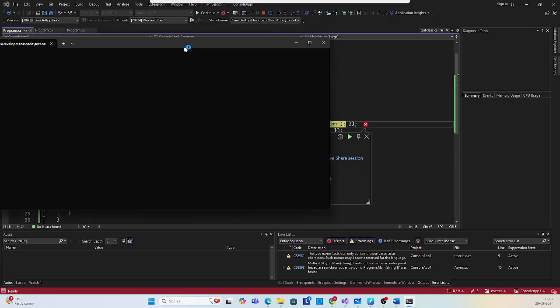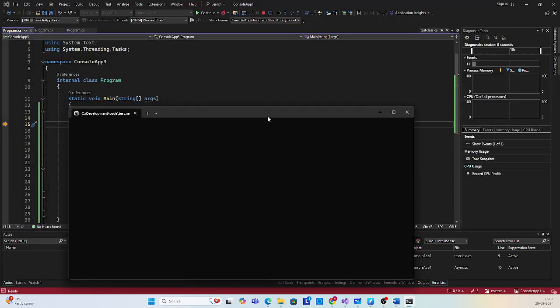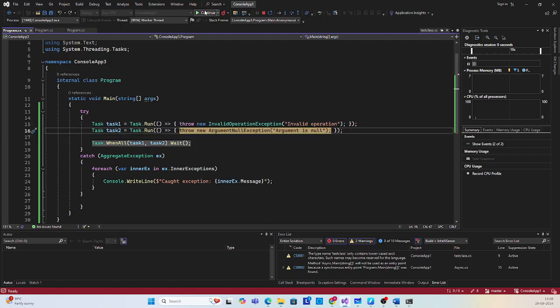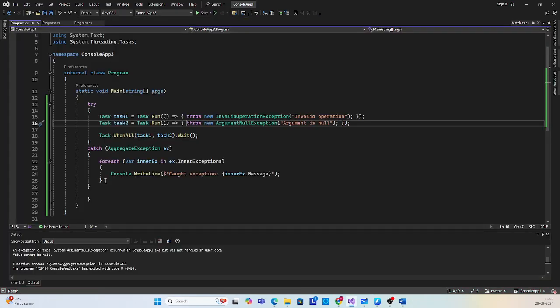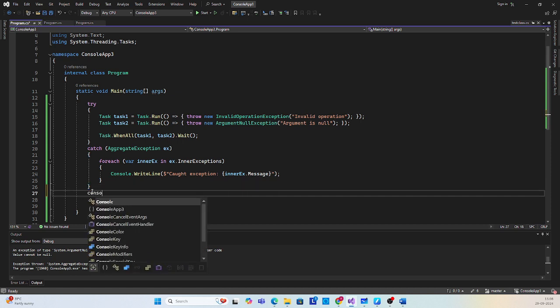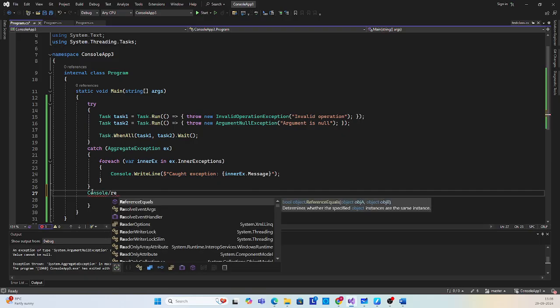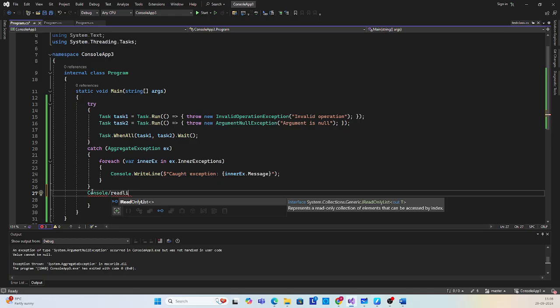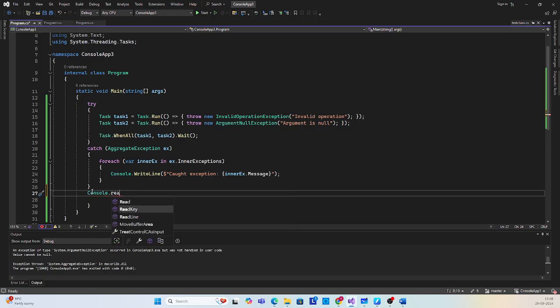If you see its logs, I just have to continue, I guess. Okay, what I can do is add Console.ReadLine so that it will wait for me to view that console.